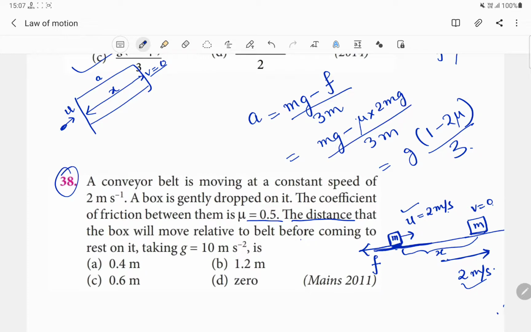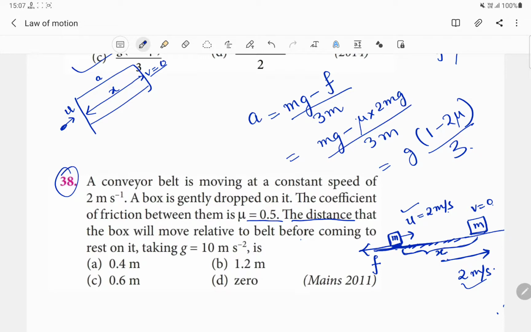But due to the presence of friction, this body will be constantly retarded, means slowed down, by this frictional force. Okay, and after traveling a distance equal to x, it will come to rest. So this distance x will be now considered as the stopping distance.